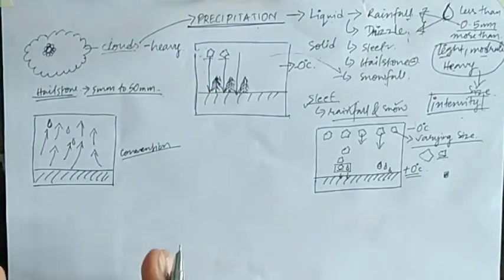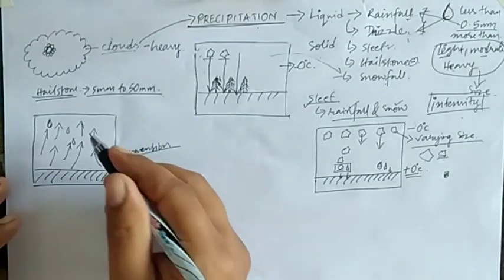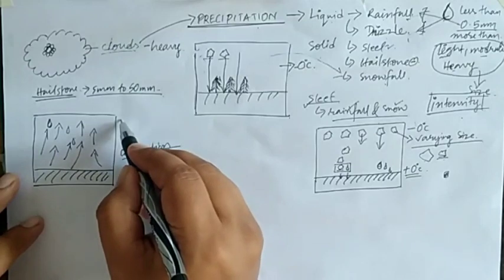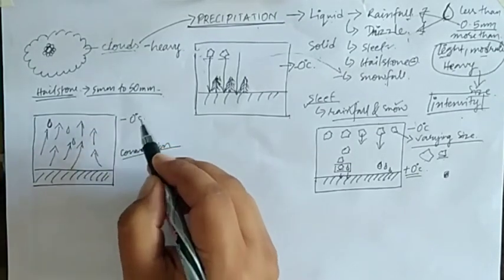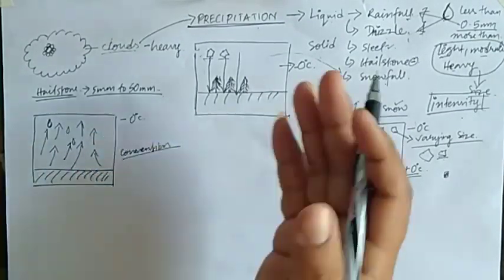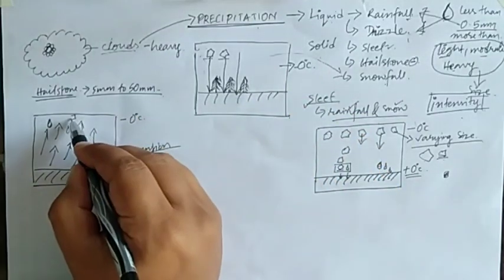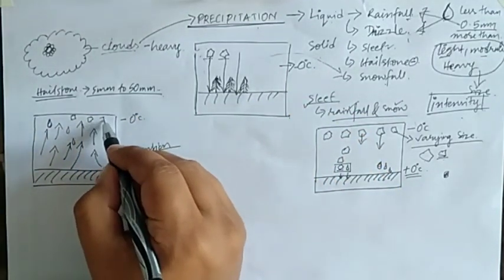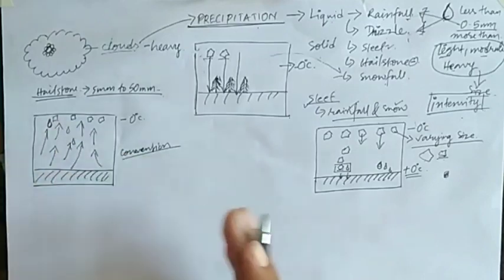When they go up into the higher atmosphere, due to the decrease in temperature, those rain droplets will convert into ice crystals, a thin layer of ice.